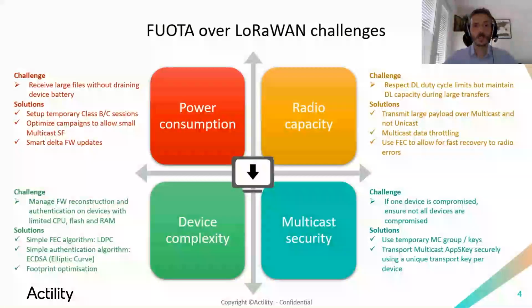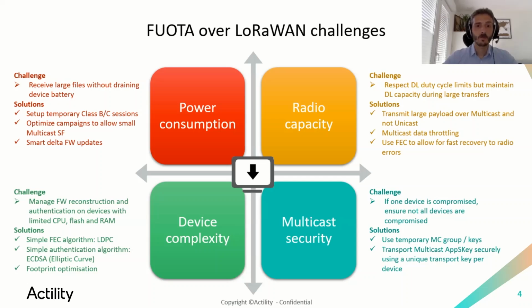LoRaWAN uses local ISM bands and is known for very low battery consumption. But to send big files, for example a full firmware file, which could take around 100 kilobytes, we need to consider a few things. One of them is the power consumption. We do not want to drain the battery of devices while receiving all the fragments of a big file. We also have the radio capacity. Because LoRaWAN uses ISM bands, local regulations need to be respected, especially for duty cycle.